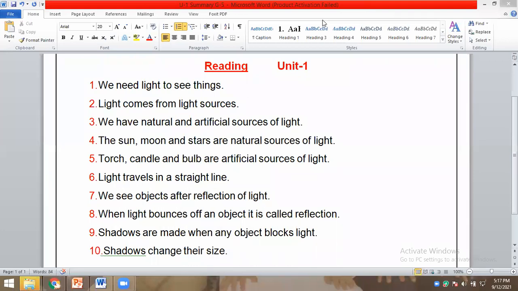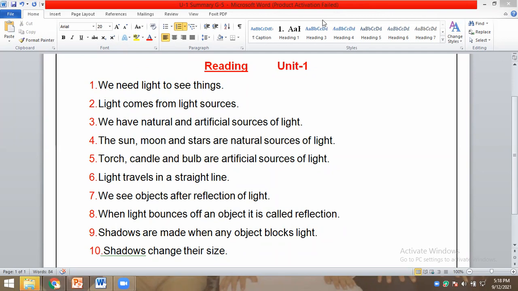Then we have Umar Yasir. Yes, sir. One, we need light to see things. Two, light comes from light sources. Three, we have natural and artificial sources of light. Four, the sun, moon, and stars are natural sources of light.